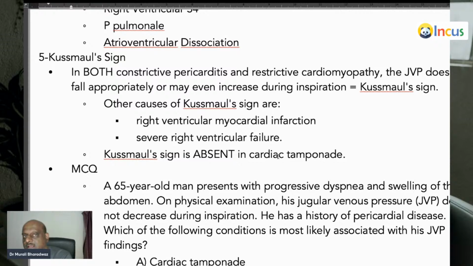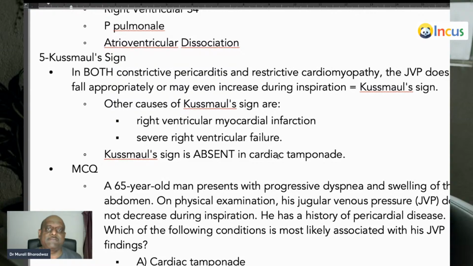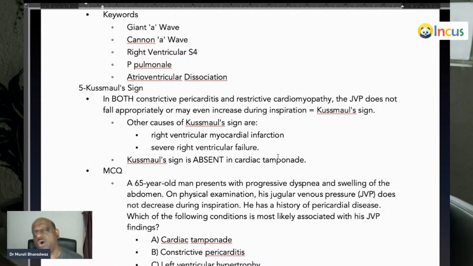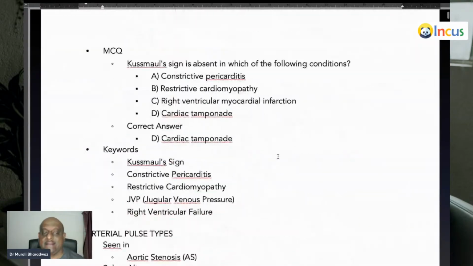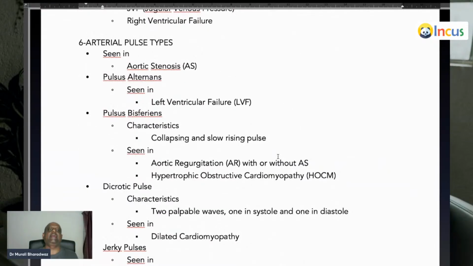So one is constrictive pericarditis, other is cardiac tamponade. Kussmaul is a feature of constrictive pericarditis. Kussmaul is not present in cardiac tamponade. Please don't forget this, the hot high-yield fact in tomorrow's NEET PG.